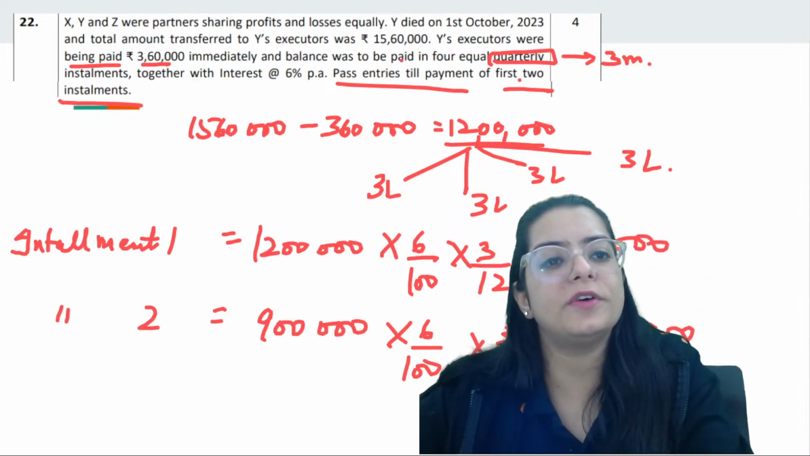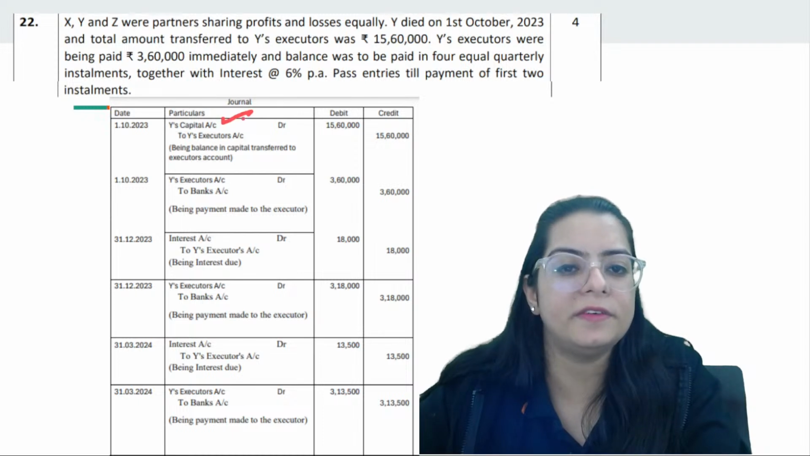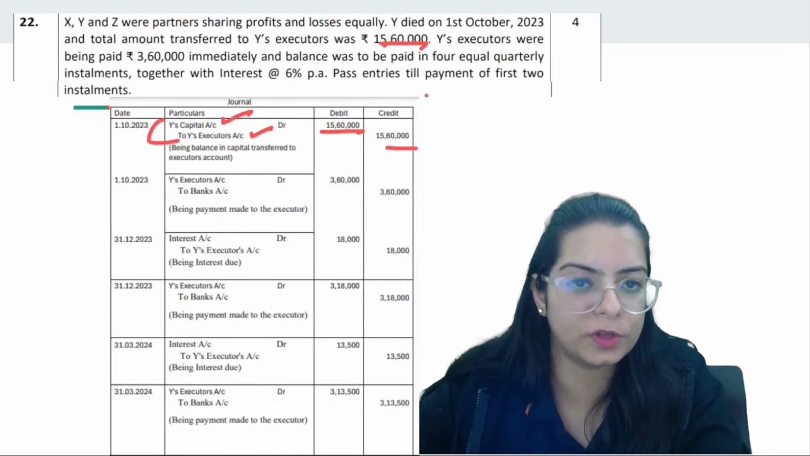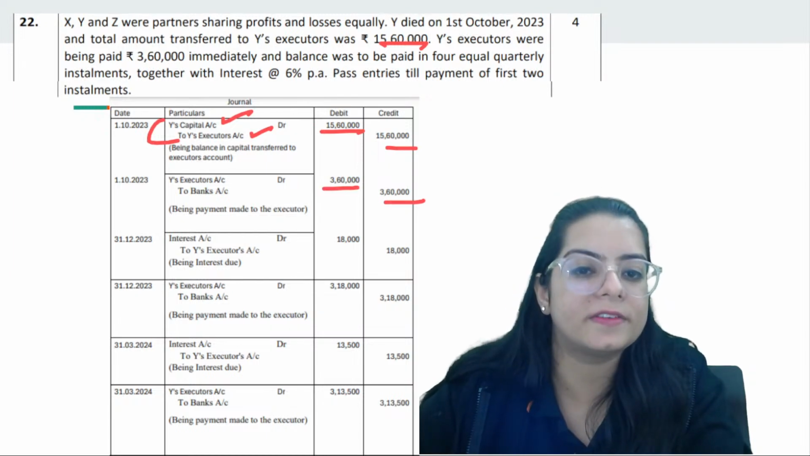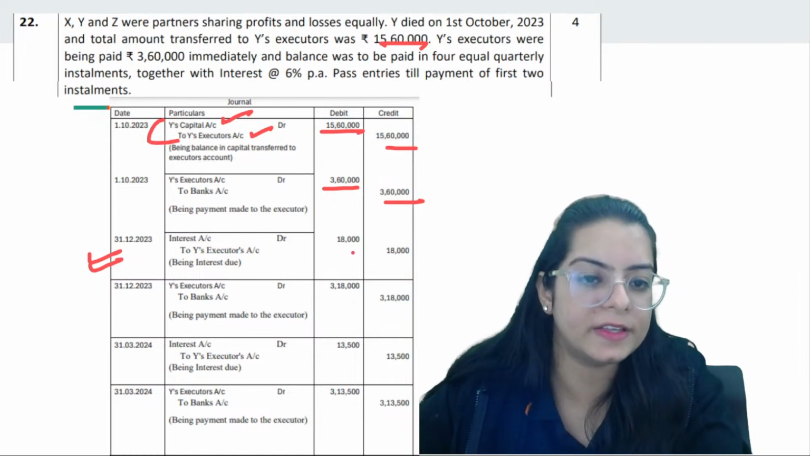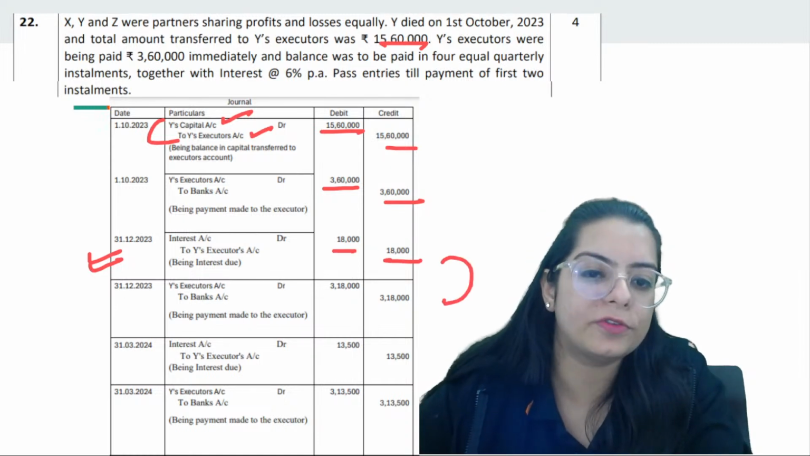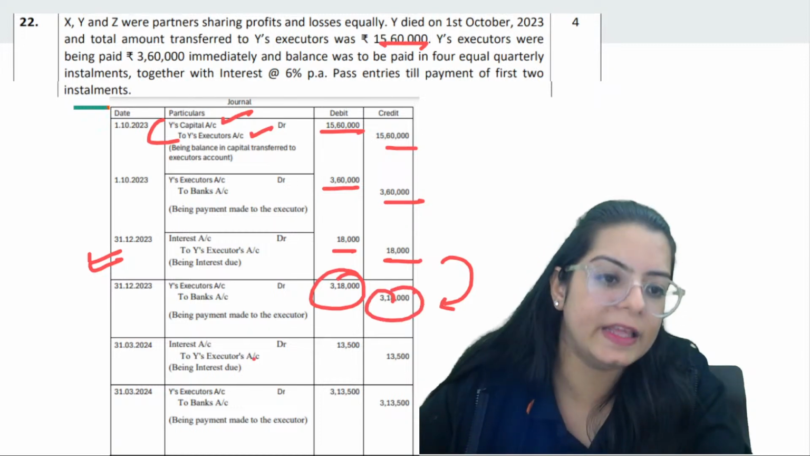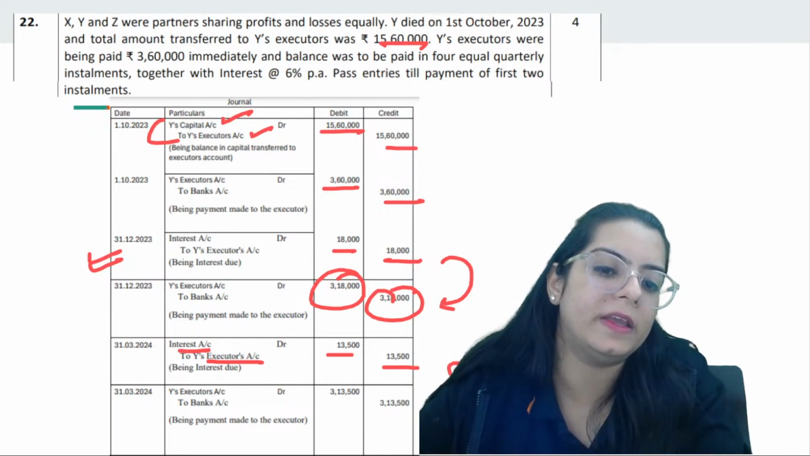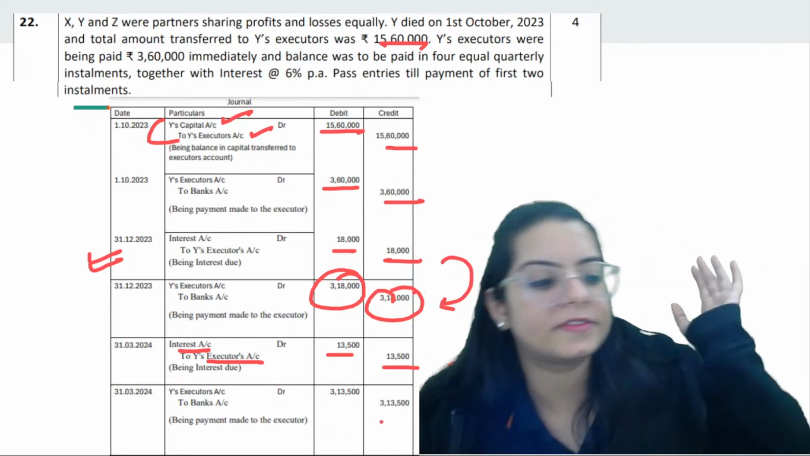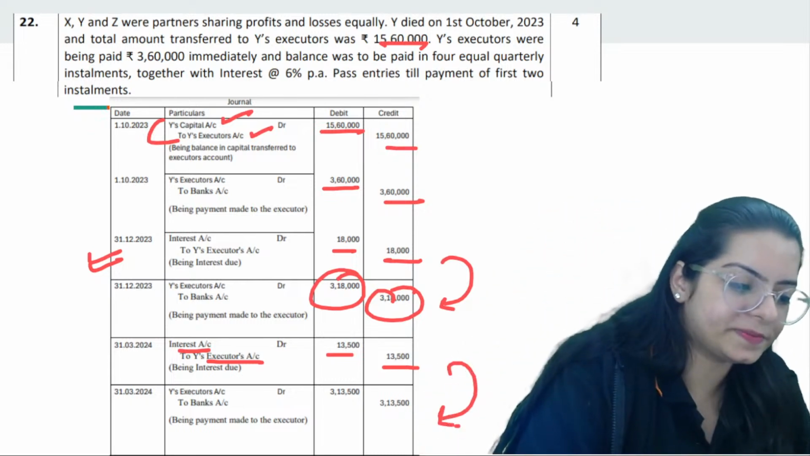What journal entries are you going to pass? Firstly, pass the entry for how much we have to pay him. That we have to pay him 15,60,000 from the question. We paid him 3,60,000 from the question. Then interest number 1 after 3 months is 18,000, and we are also paying him his main amount with interest. Then interest after another 3 months is 13,500. Then we are paying him the installment with interest. Easy.